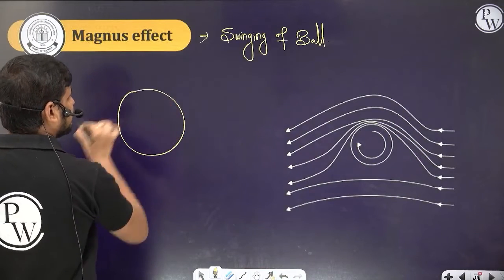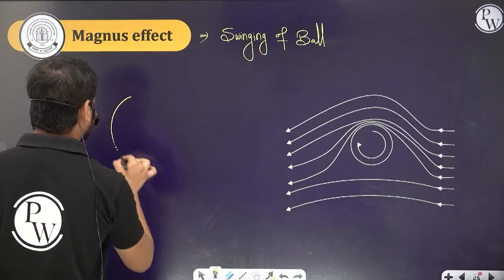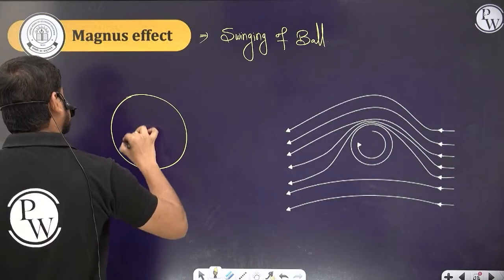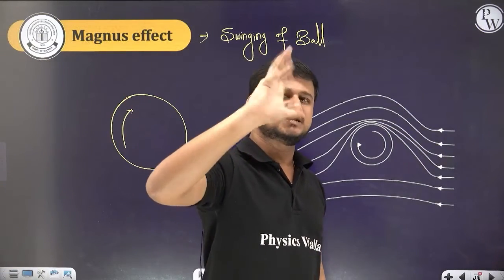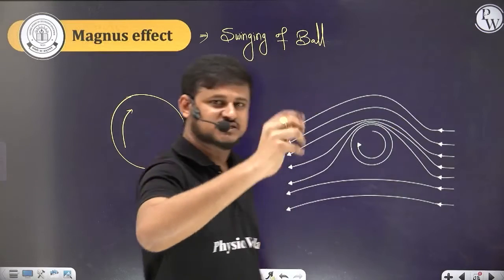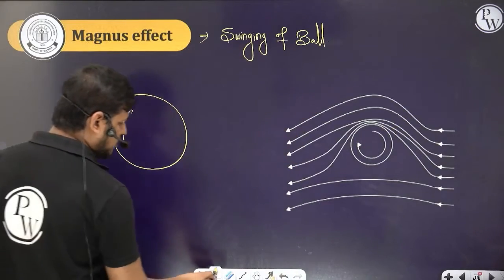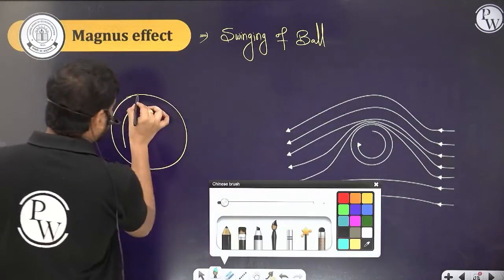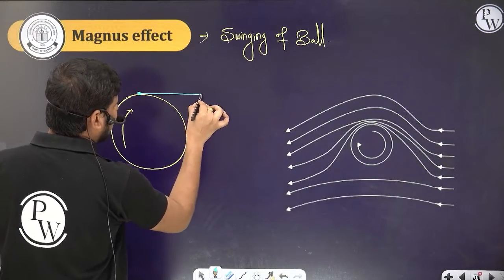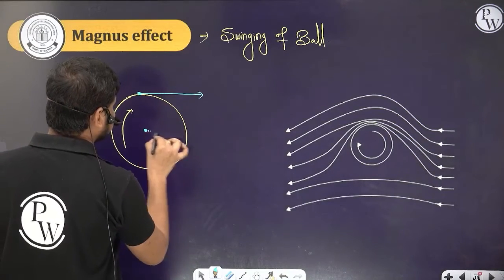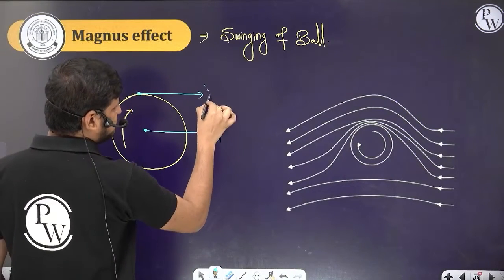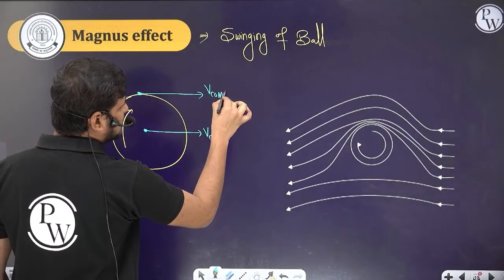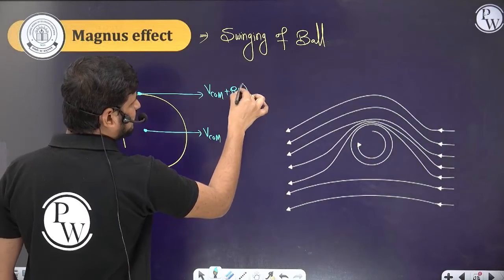See here, if the ball is spinning, see it rotates. So they release the ball like this, right? When the swing or spin takes place, they release the ball like this. The ball rotates. Now the topmost point of the ball, let's suppose, has the velocity of center of mass, and then this point will have velocity of center of mass plus r omega, right?